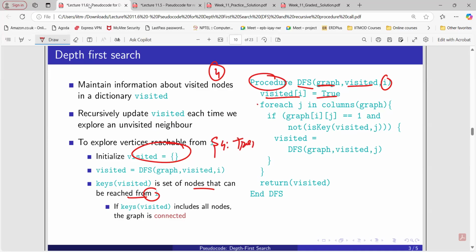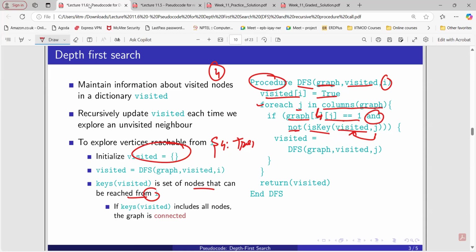Okay. Then for each j in columns of graph, the columns of graph is what? The list of all the nodes here. If graph[i][j], so i is what? 4 here. And equal to 1 is what? There is an edge from 4 to j. So if there is an edge from 4 to j and 'not in' is a function which is going to check whether that particular j is a key in this particular dictionary or not.